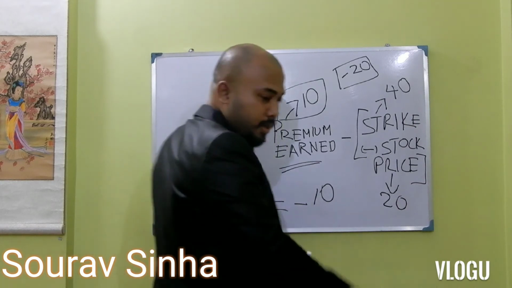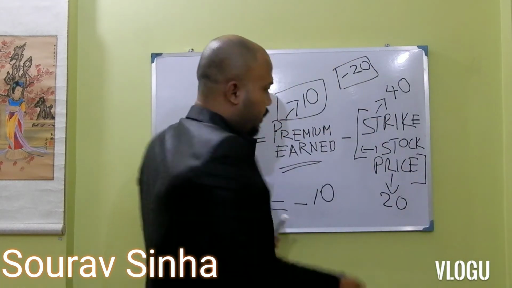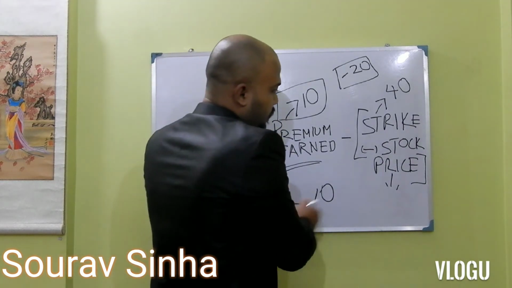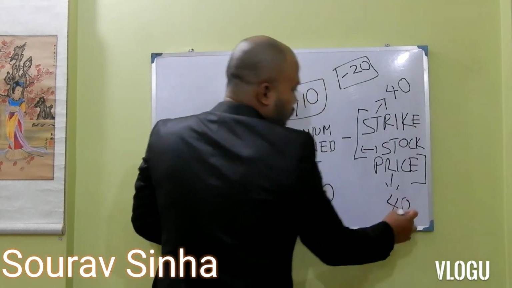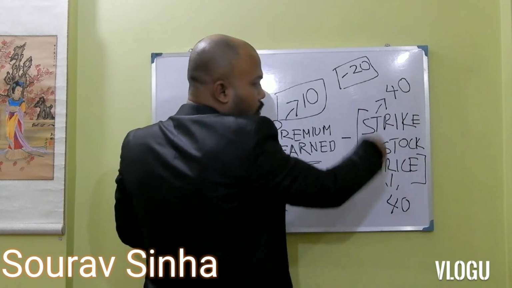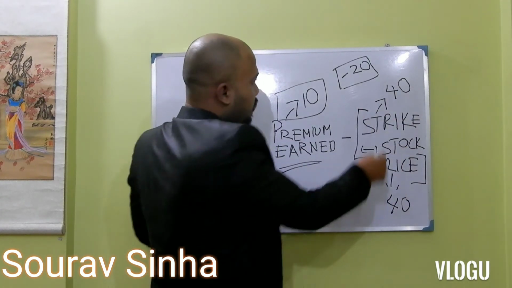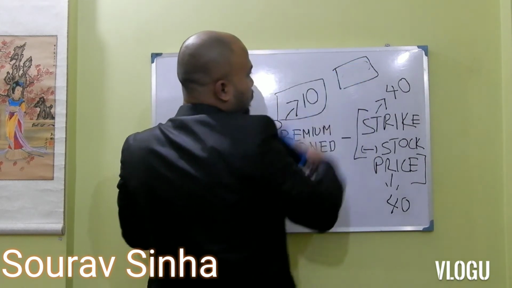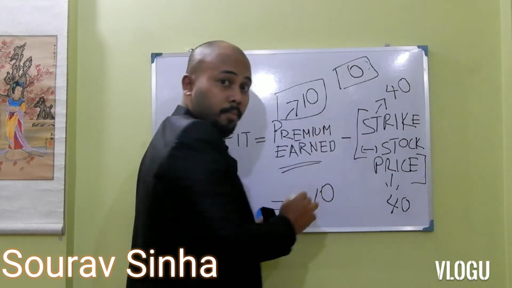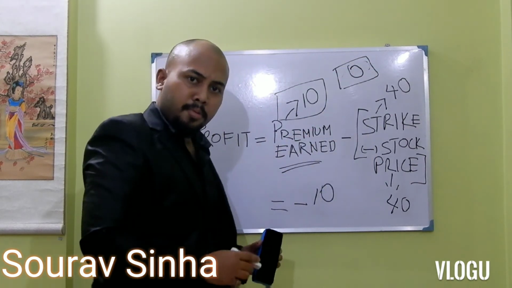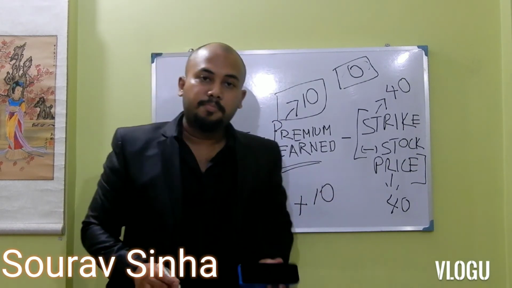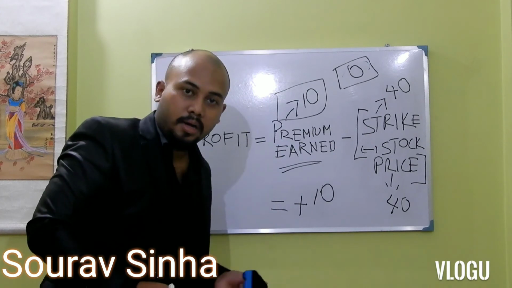So if the stock price remains at 40, then there is no profit, no loss in this arrangement. So it is becoming 0 and he has already earned a premium of 10. So net he will have a profit of plus 10. That is the premium earned.